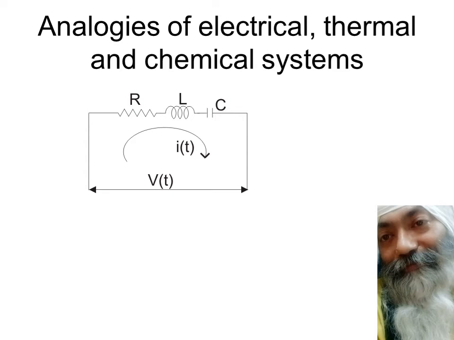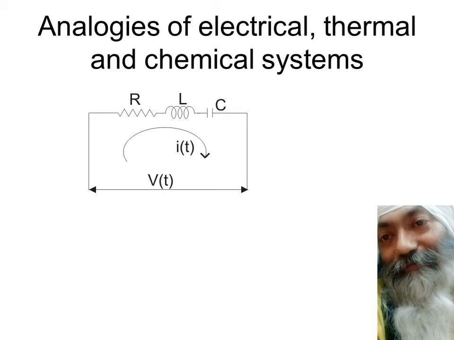When we apply any voltage V, some current flows through it, and as it flows, some potential is developed across R, some potential is developed across L, and some potential is developed across C. This is what you have been studying for the last 3, 4, 5 semesters, or even before, in your +2 before you appeared for JEE.